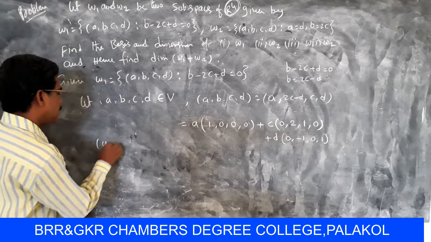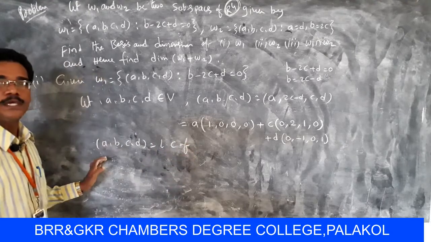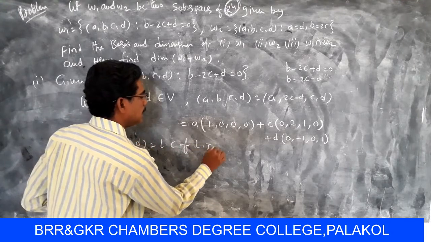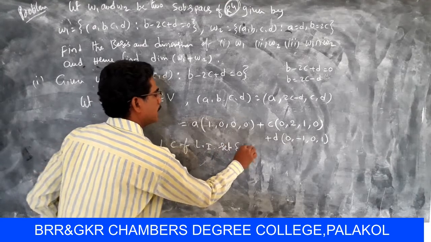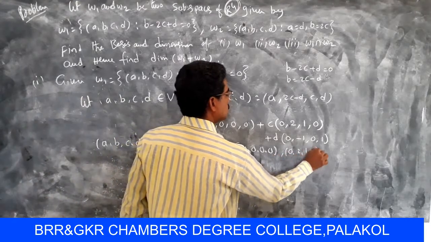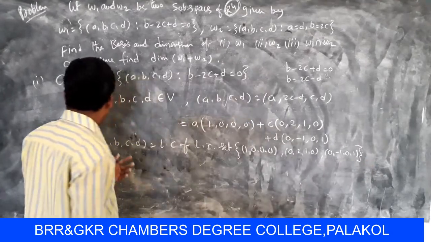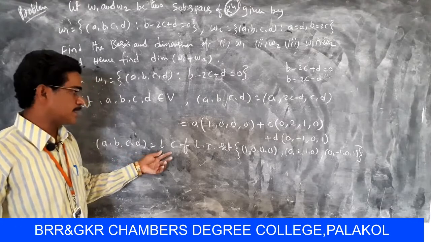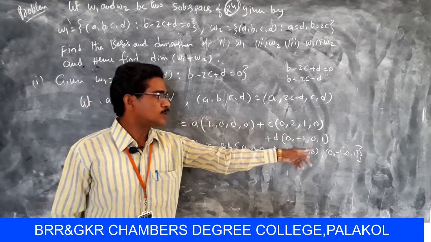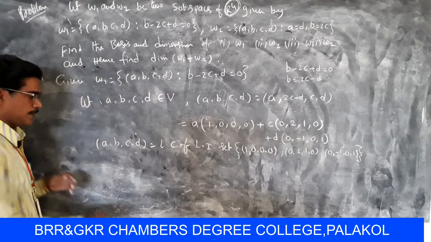So (a, b, c, d) equal to a linear combination of the linearly independent set of (1, 0, 0, 0), (0, 2, 1, 0) and (0, minus 1, 0, 1), which forms a basis of W1.